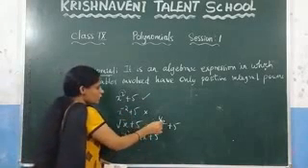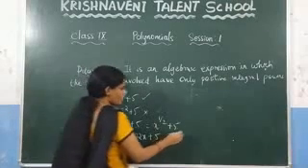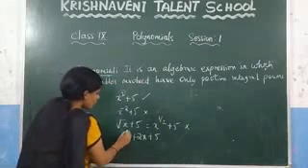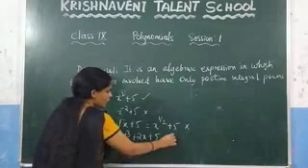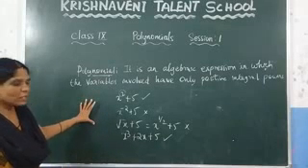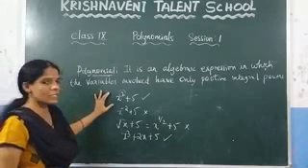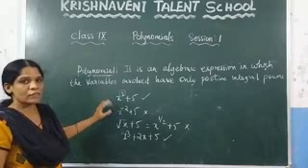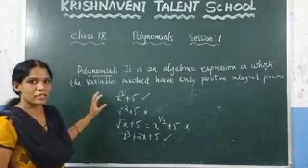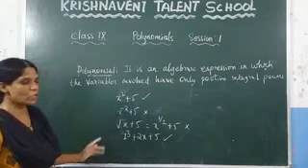And similarly, you know that 1 by 2 is not an integer, so it is also not a polynomial. Similarly, here cube 3 is an integer, so we can say that it is a polynomial. So, what is meant by the polynomial? If you consider any algebraic expression, if the power of the variable is a positive integer, we can say that it is a polynomial. Otherwise, it is not a polynomial.